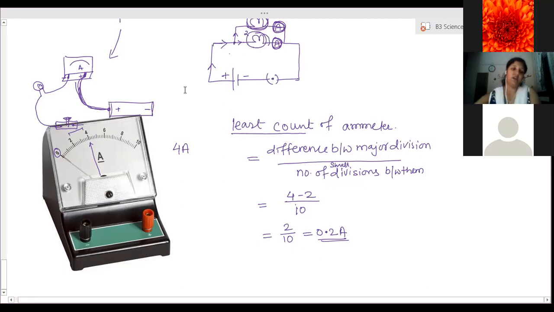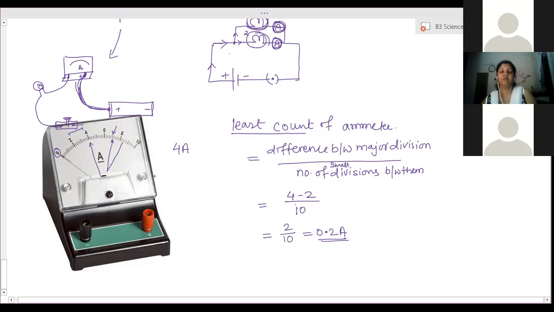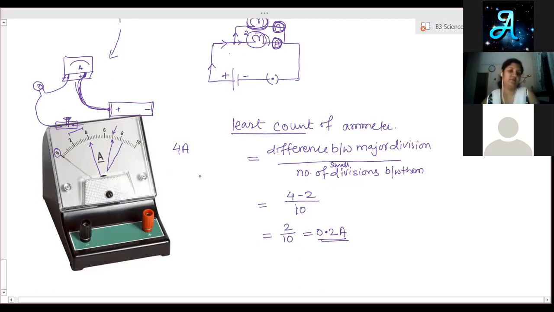Now if the arrow is showing this mark, what is this value? It is 7. Now if it is showing the second line after 8, is it 8.2 or 8.4?